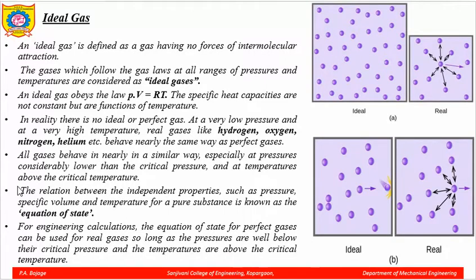The relation between the independent properties such as the pressure, specific volume and temperature for a pure substance is known as the equation of state. So, what is equation of state? That is the relationship between the independent pressure, volume and temperature for a pure substance.